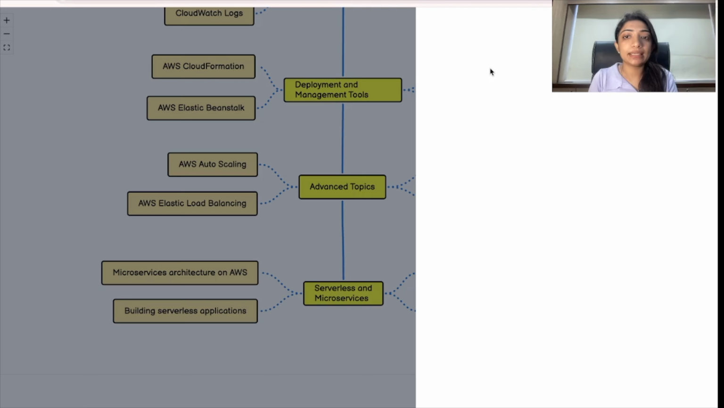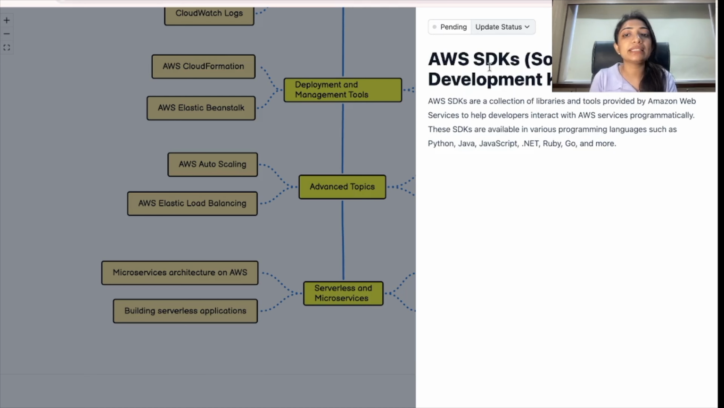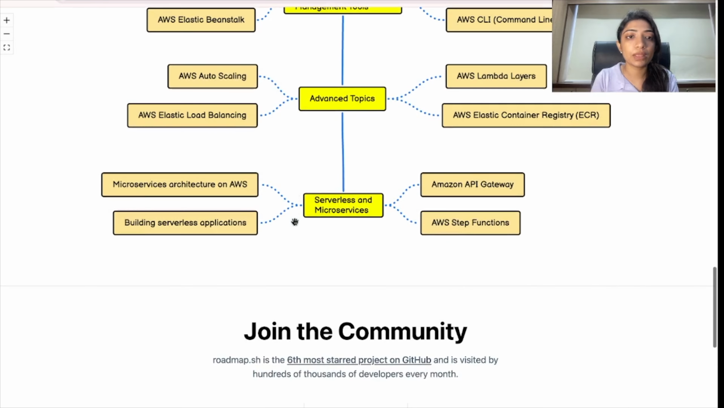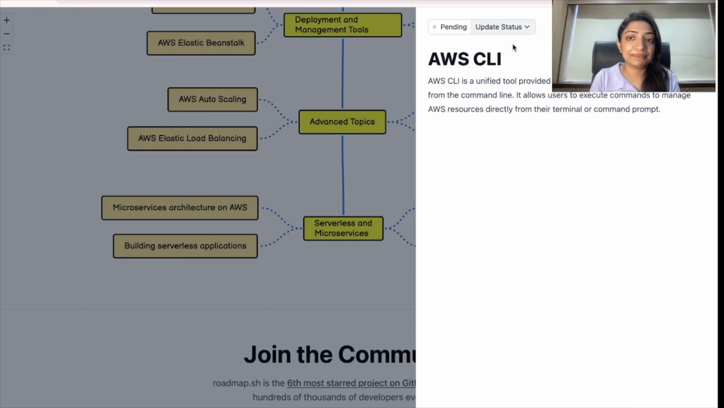Okay, what is SDK? SDKs are a collection of libraries and tools provided by AWS to help developers interact with AWS services programmatically. Many programming languages support this, such as Python, Java, JavaScript, .NET, Ruby, Go, and much more. What is CLI? If you want to use any third-party tools such as Terraform, you should have the AWS CLI. It is a unified tool provided by AWS for interacting with AWS services from the command line.